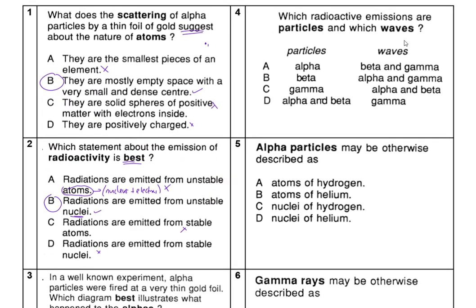Okay, now which one is a wave? Now alpha particles, we know it's what? It's a helium nucleus. Okay, now beta particles, we know what? It's a fast moving electron. So therefore, the one that's left behind is gamma. So we have alpha and beta as particles, and the wave is just gamma in this case.